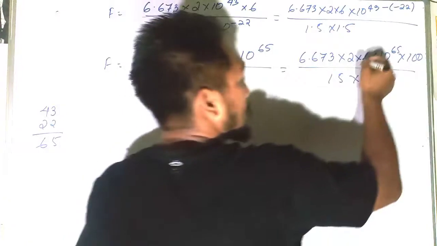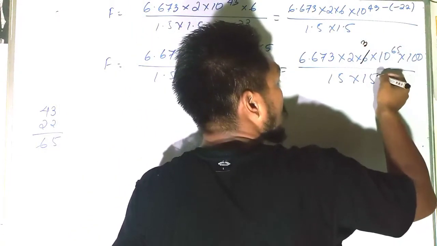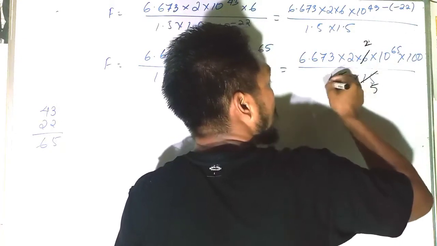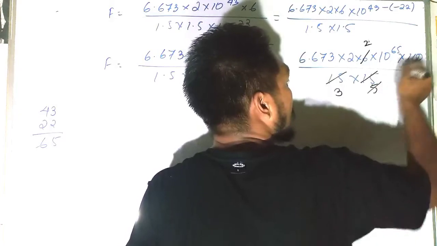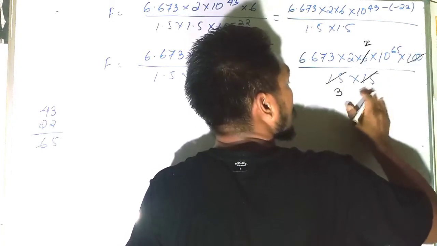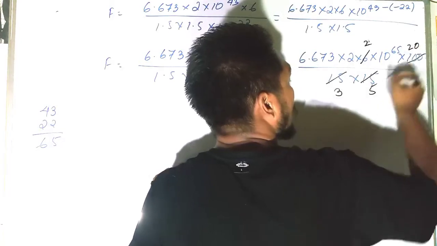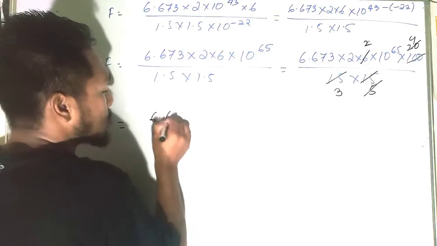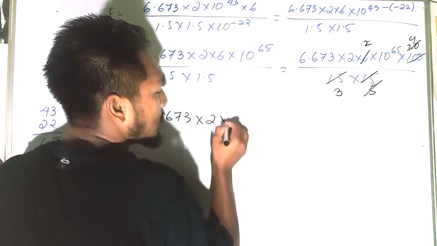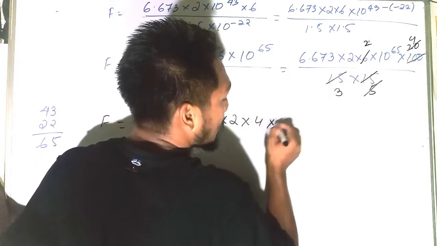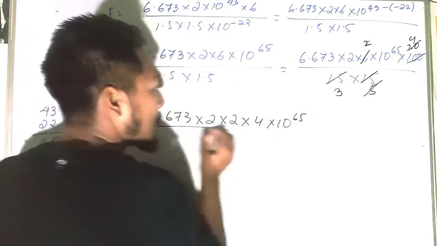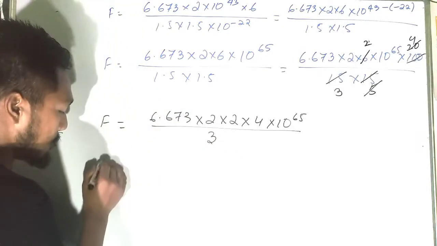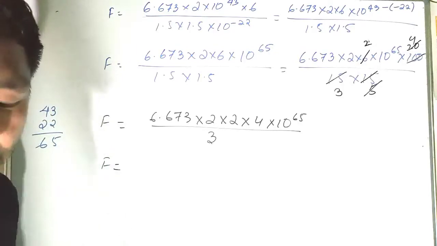Now start cancelling. 2 3 is a 6. 3 2 is a 6. 3 5 is a 15. 5 3 is a 15. 5 2 is a 10. 5 2 is a 10, 0, 5 4 is a 20. So what do we get above? F is equal to 6.673 into 2 into 2 into 4 into 10 to the power 65 divided by 3. So divide and multiply, and you will get the exact value.